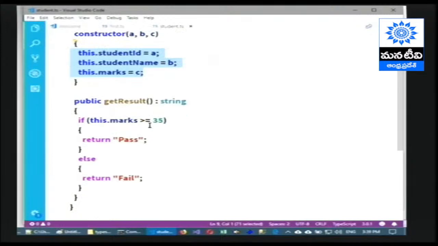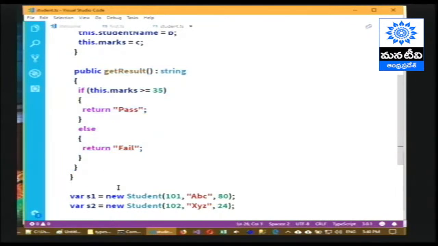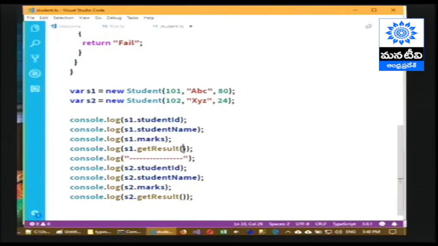And then methods. Methods mean manipulations such as calculation of result, total marks, percentage, grade, GPA. Any kind of calculation comes under methods. Each individual calculation is called a method, and we can call those methods by giving the brackets here.